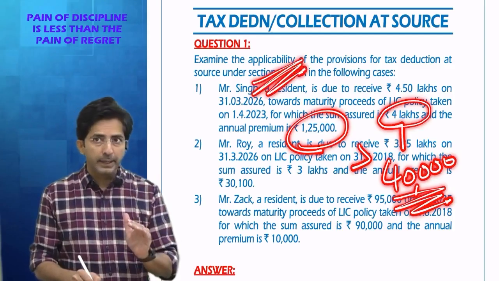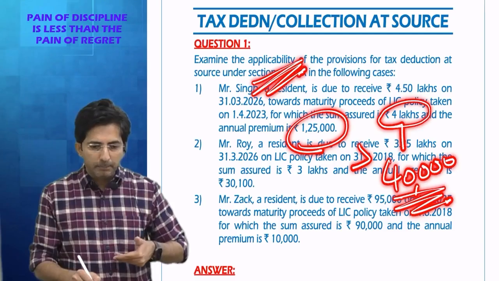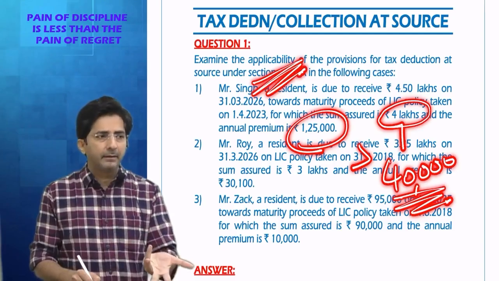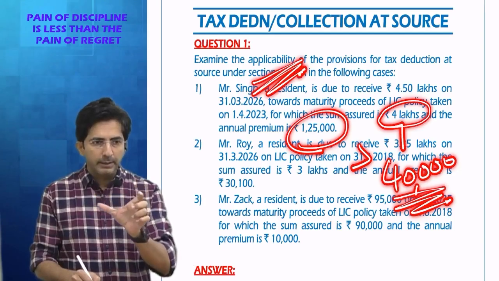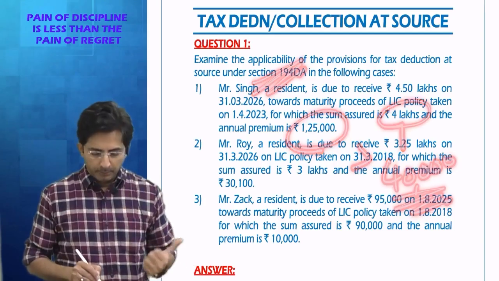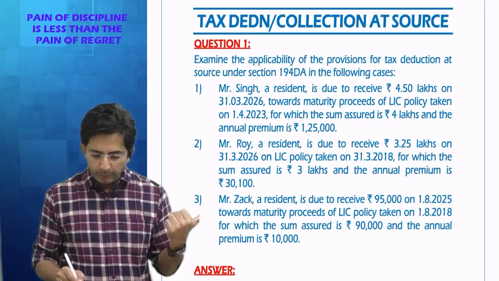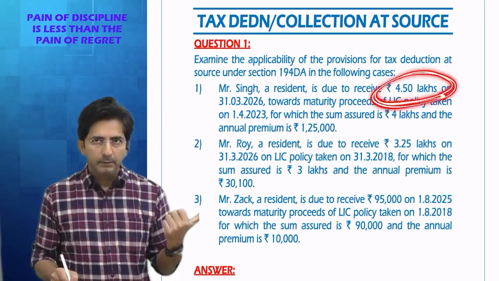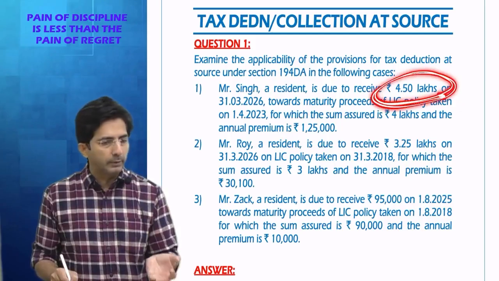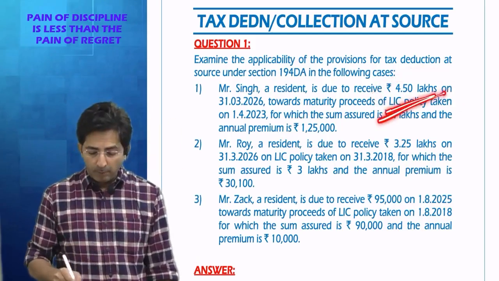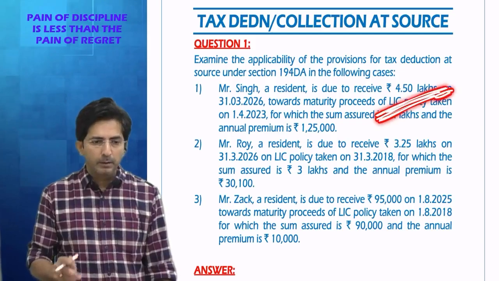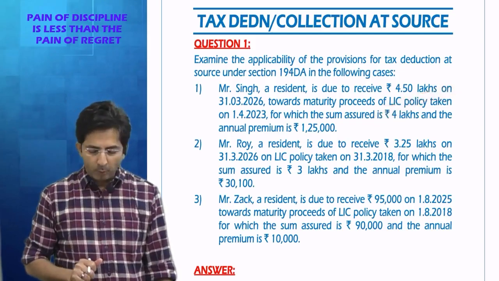And a big premium policy means TDS will be applicable. But then again you have to check, only if the insurance company pays greater than or equal to 1 lakh, TDS will apply. Here there is a threshold, only when the insurance company gives greater than or equal to 1 lakh. So here how much is the insurance company going to give? 4.5 lakhs, which is greater than or equal to 1 lakh. So TDS will apply. But TDS will apply not on the full amount paid by the insurance company, it will apply on the profit element.